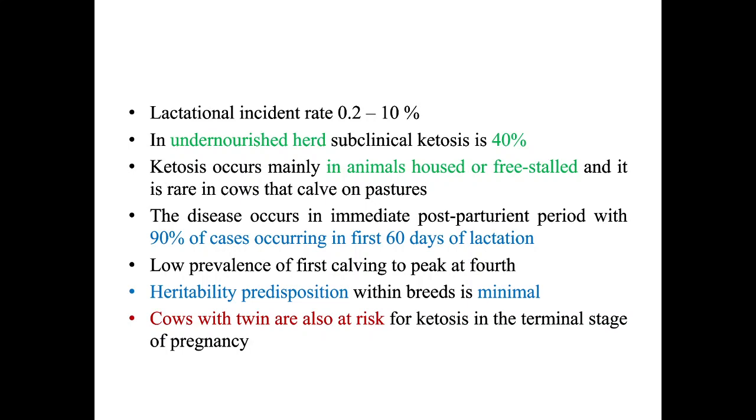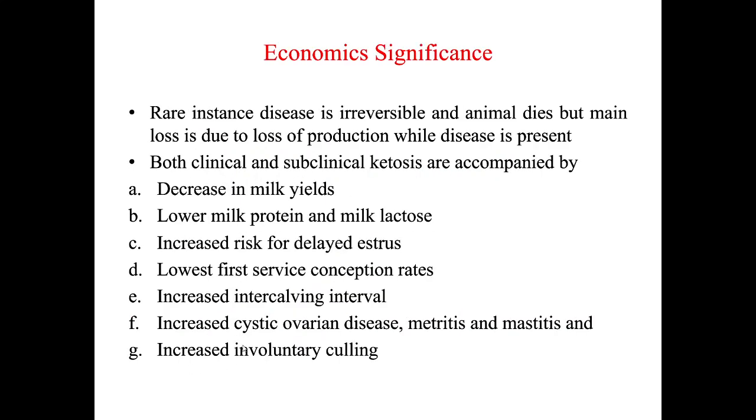There is always a competition in mother and child nutrition, but instead of one calf, there are now two calves. So the competition is more, and the fetuses want to extract more nutrients from the cow's body, and in that case the cow may develop ketosis at terminal pregnancy.